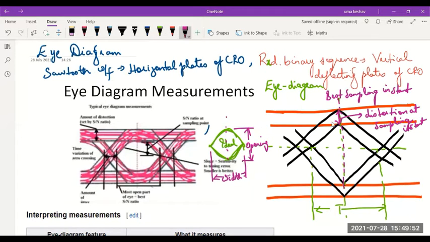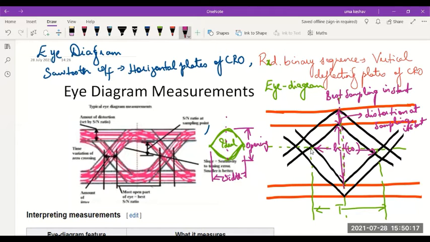Then you will also, as I told you, see the opening of the eye. The height as well as the width of the eye opening will be measured. So the amount of opening of the eye will be checked through this height and width.